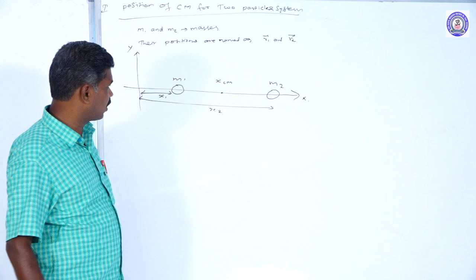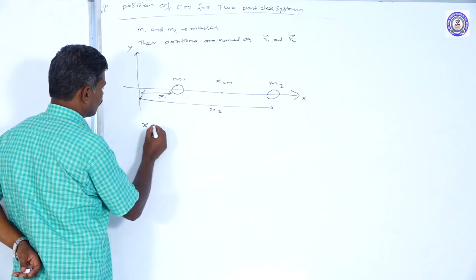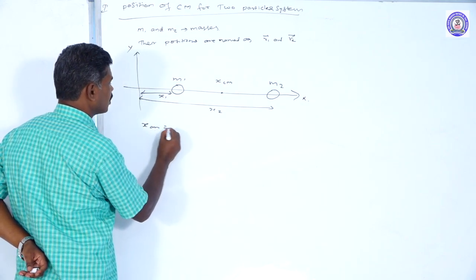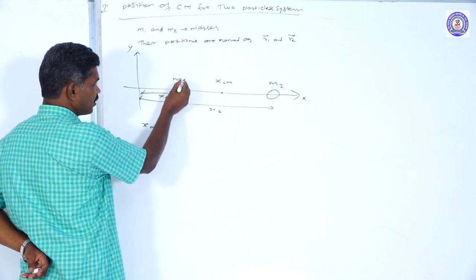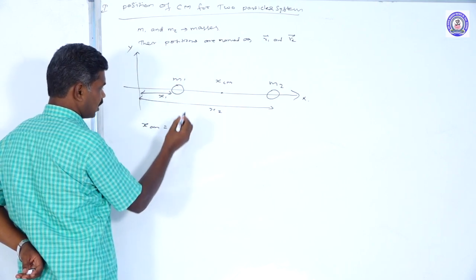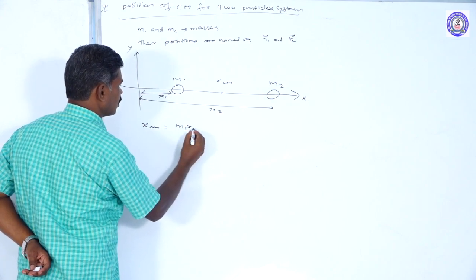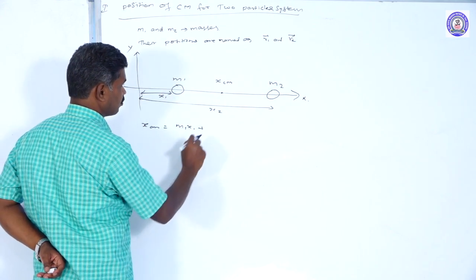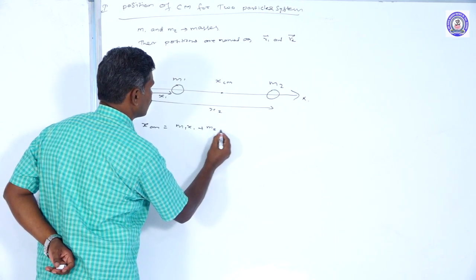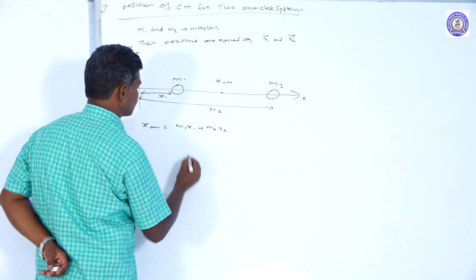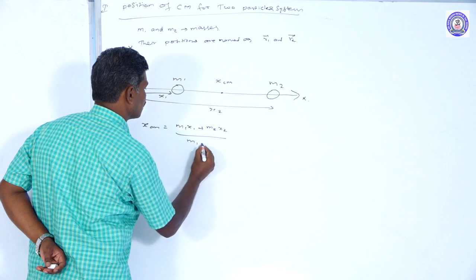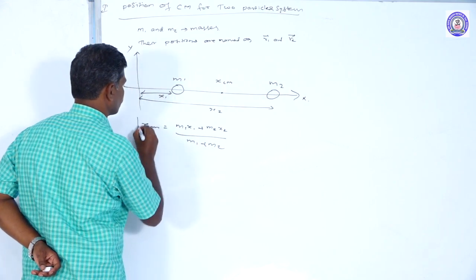We have a formula, that is xm equal to the mass of the first particle times its distance, m1 x1, plus the mass of the second particle times its distance, divided by m1 plus m2.